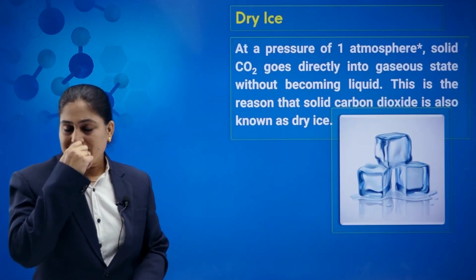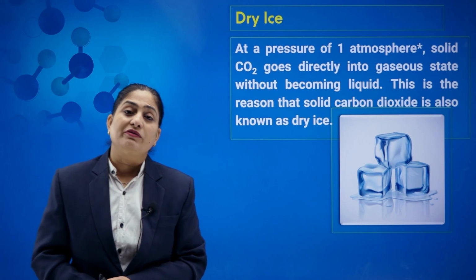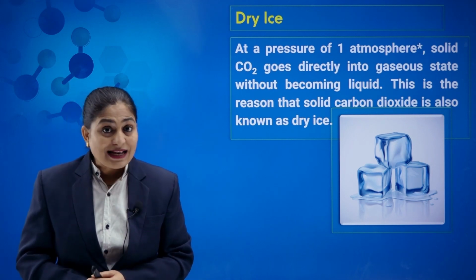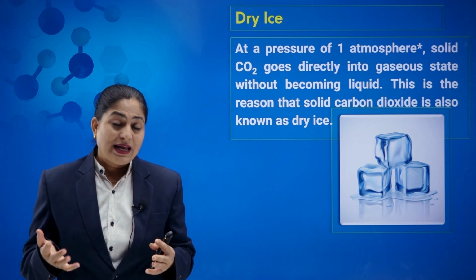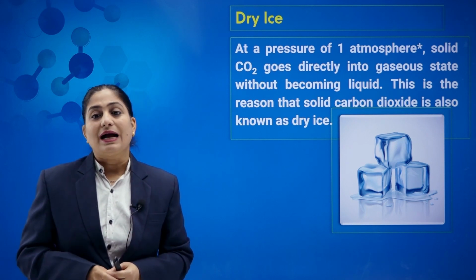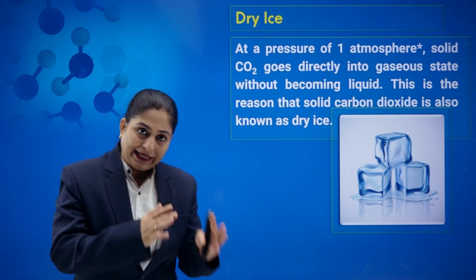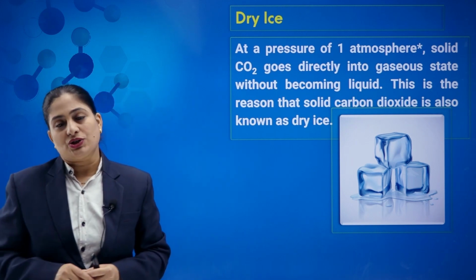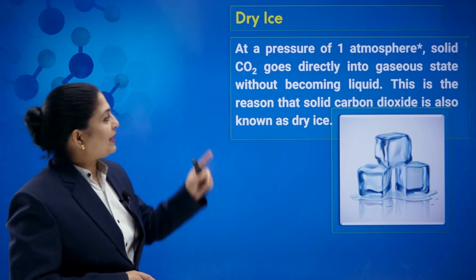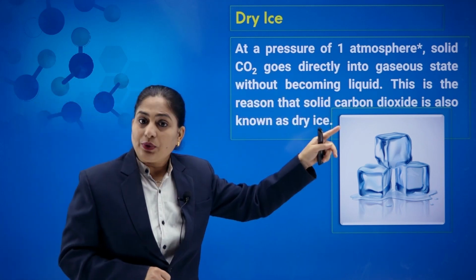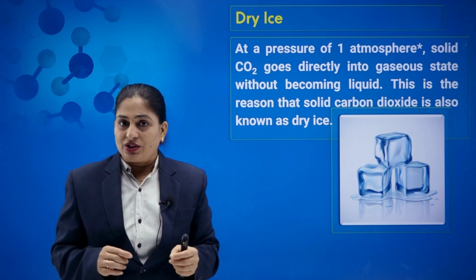Dry ice. What is dry ice? It is solid carbon dioxide. It has the appearance of ice and thus we call it dry ice. Another thing is, it is a sublime substance. Sublime substance means it directly changes from solid to gaseous state. What will happen? At a pressure of 1 atmosphere, solid carbon dioxide goes directly into gaseous state without changing into liquid.